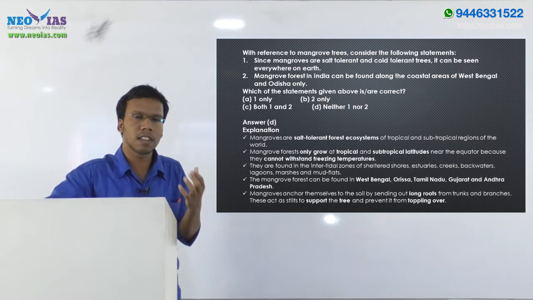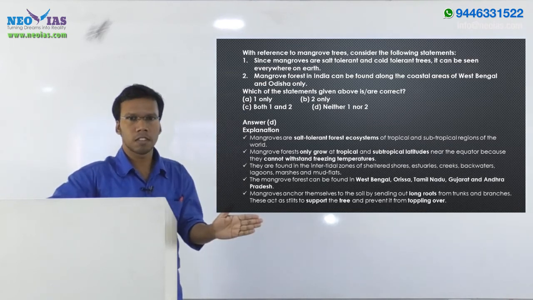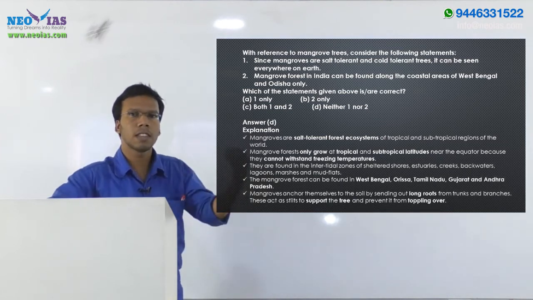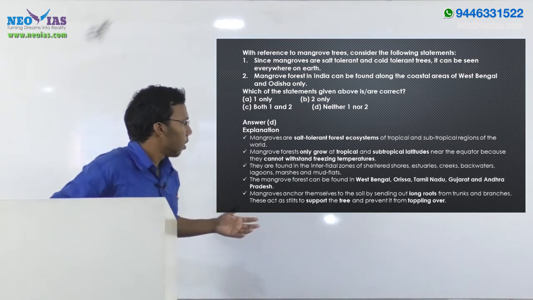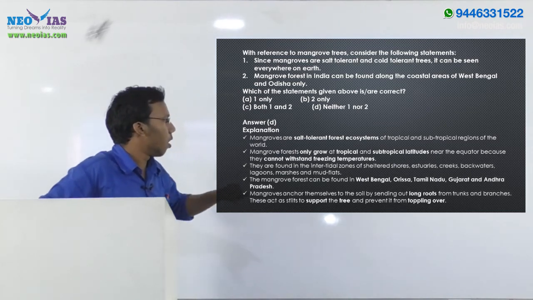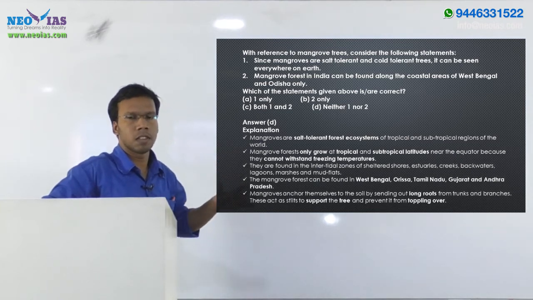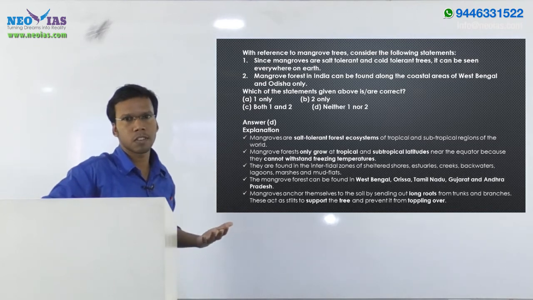The regions in India that have mangrove forest are mainly the coastal regions: the eastern coastal region, the western coastal region, and also the Andaman Nicobar Islands. Mainly West Bengal, Odisha, Tamil Nadu, Andhra Pradesh and Gujarat have littoral and swamp forest, or mangrove forest.